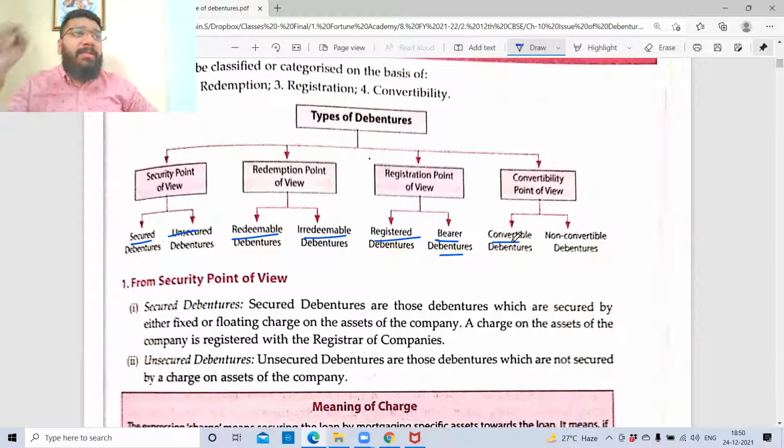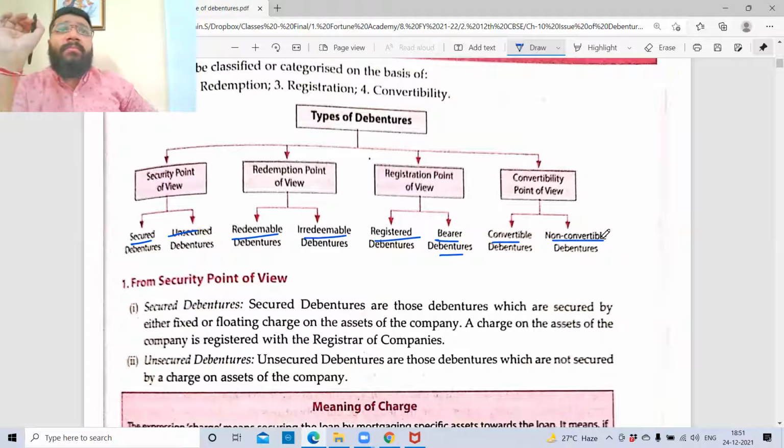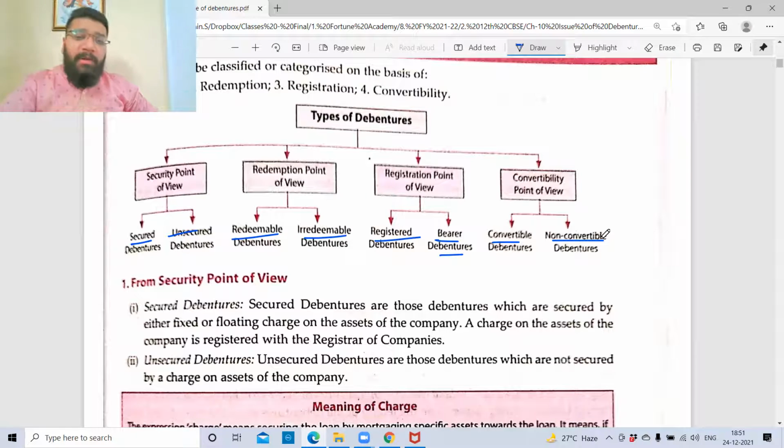Next is convertible debentures. So we understood that convertible debentures means the debenture which will be converted into equity shares after a particular point of time. The benefit of converting into equity shares is that you can trade your shares on the stock exchange, right? So that is one beauty. Second is that you'll get dividend, and sometimes dividend can be more than the interest on debentures. So these are the two advantages of converting into equity. Non-convertible means that till the end, the debenture will be only debenture and will not convert into equity. So that is non-convertible for you.